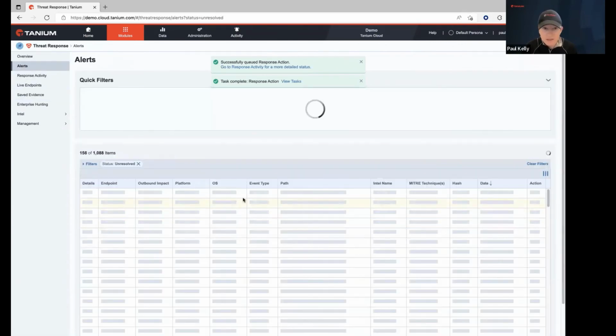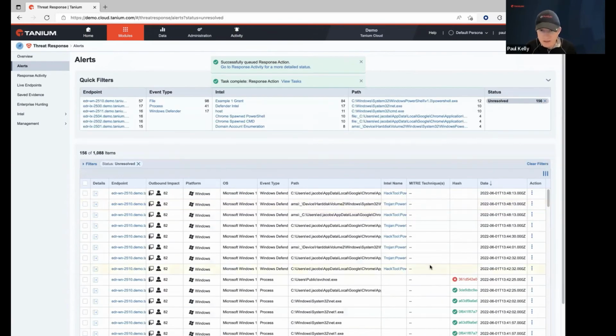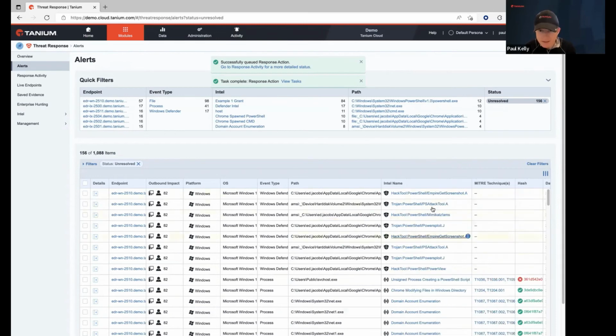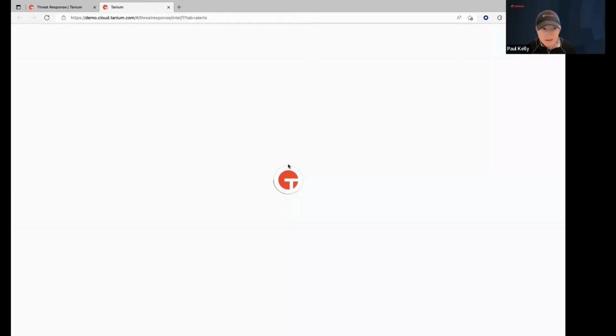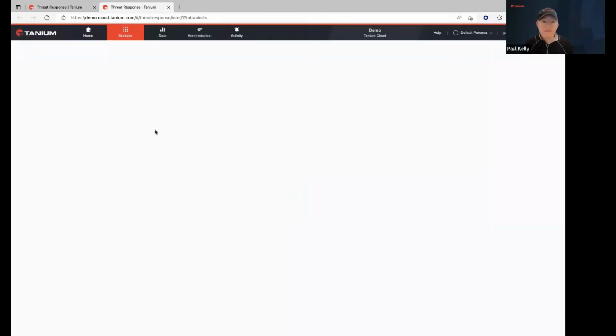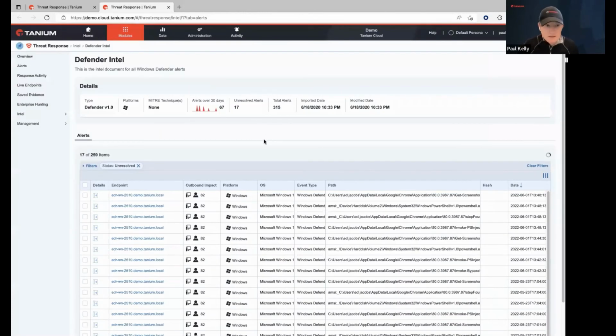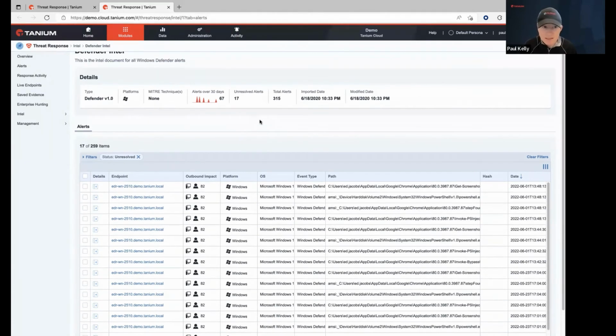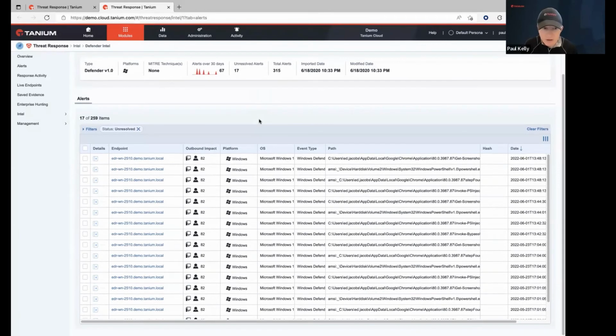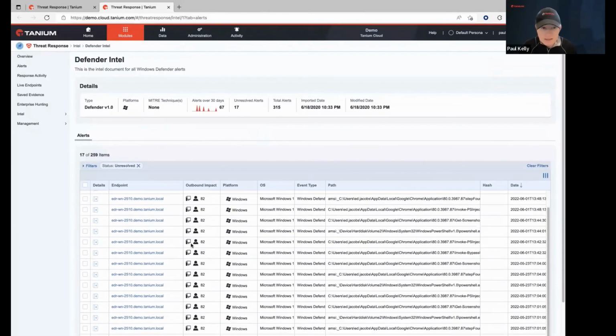So going back here into the alerts, I wanted to show you one more thing on this one. You can wrap these fields, but I'm just going to click right in here and show you a little bit of the alert view of all the detections here for the Defender Intel for Mimikatz. And boy, it was a lot: 67 alerts over the last 30 days, 17 of them being unresolved. So we've definitely had some analysts that have been busy doing work here, right? And you can see all of the detections.